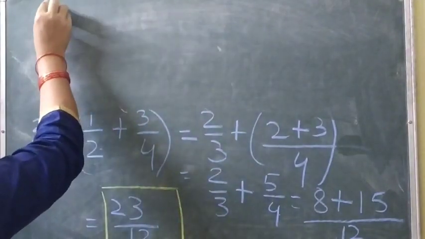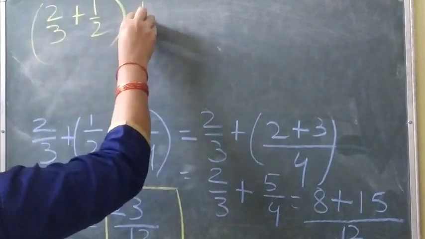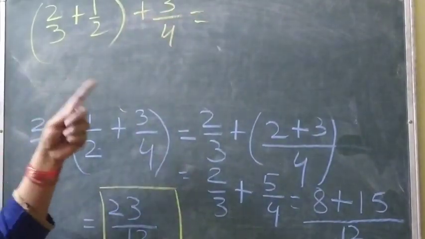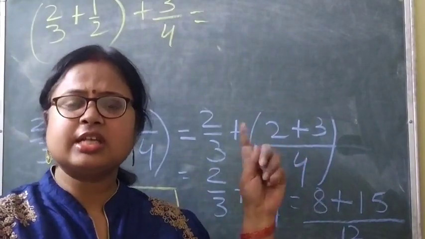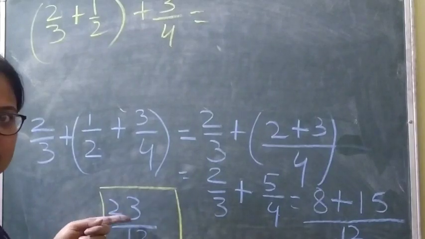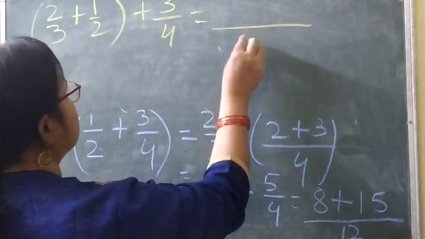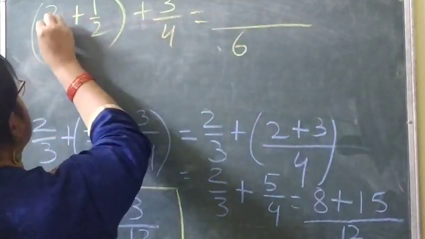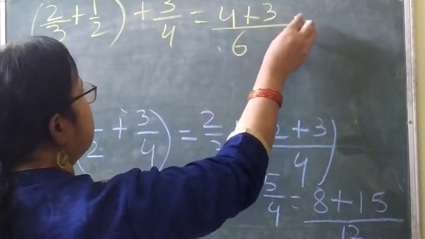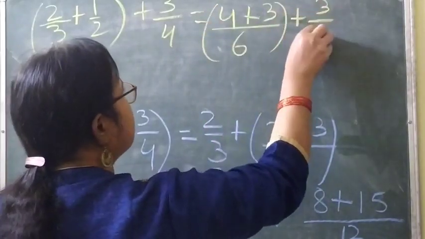So again, 2 by 3 plus 1 by 2 and plus 3 by 4. When you solve it, what will you get? Because this is applicable for addition, here also you will get the same answer. So let's solve it. First it will be 3 2s are 6, 2 2s are 4 plus 2 3s are 6, 3, plus 3 by 4.